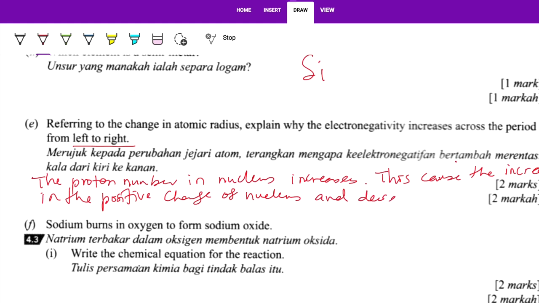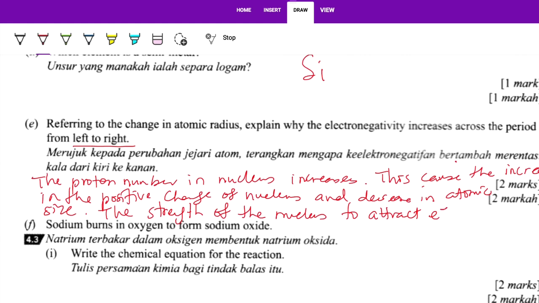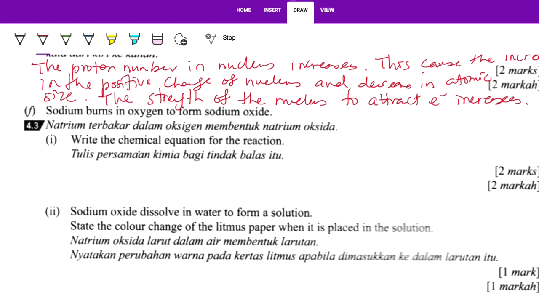And decrease in atomic size. As a result, the strength of the nucleus to attract the electrons will increase. Okay, so 2 marks. Question F is another subtopic, so we skip first.